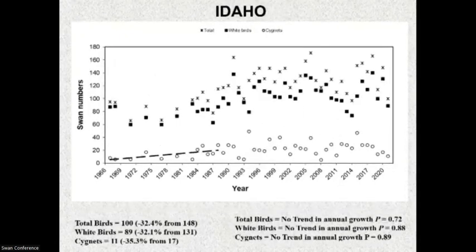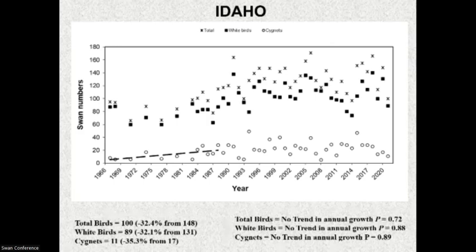Idaho, there's basically been no trend going on since about '87. They're kind of all over the board. It's been holding steady. A lot of Idaho growth rate is heavily influenced by the habitat, and the habitat and the hydrology is changing. I wish Ruth Shea was here.